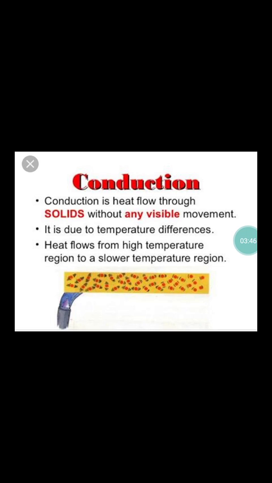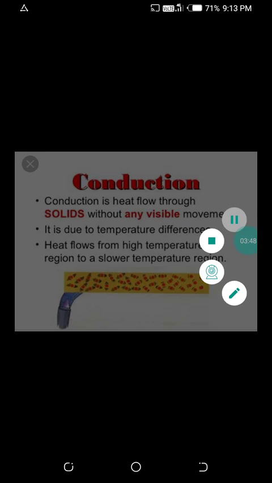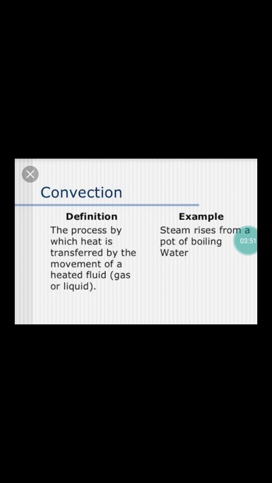Okay, let me explain now convection. Convection definition: the process by which heat is transferred by the movement of a heated fluid, that is gas or liquid. Example, steam rises from a pot of boiling water. Just now we have seen the diagram there. This is convection. It happens in fluid.